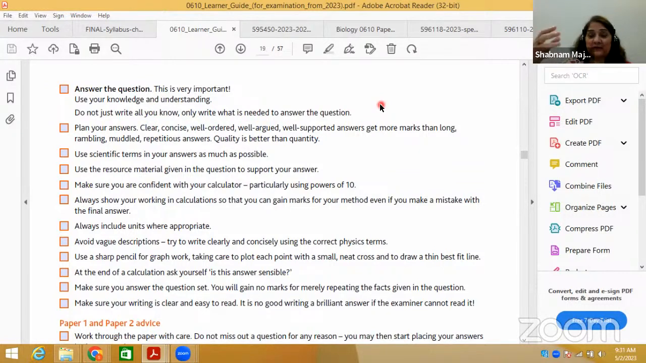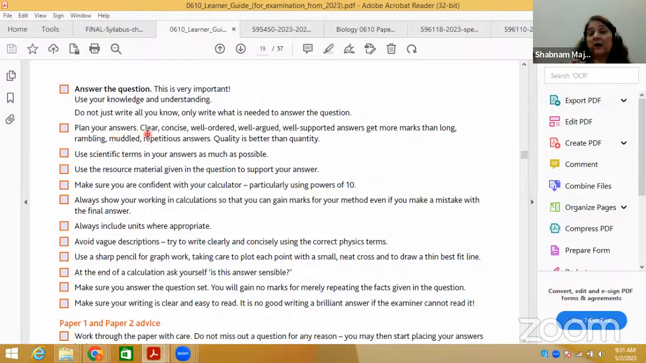I know that we as teachers provide you with the maximum information needed. So based on each topic, you have the maximum information. But you have to see what the examiner is asking for in the question. Do not just reproduce your answer and reproduce the diagrams. You have to see that. This is very important. Next point is plan your answers.